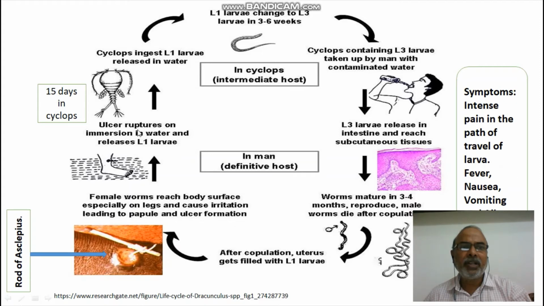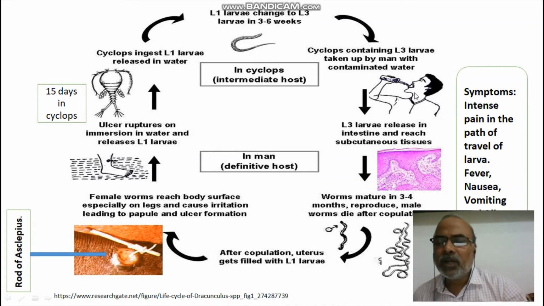So from here, within a short time, it goes into the Cyclops, and there in the Cyclops it stays for 15 days and undergoes 2 molts. So the first stage larva will become second stage, and then it will become third stage, so that the third stage larva will again infect another human being.